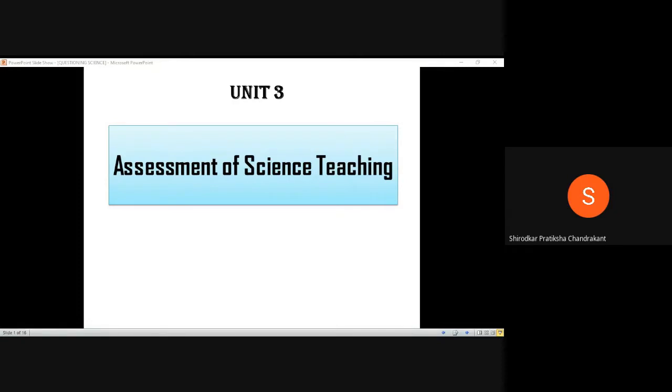We'll be dealing with how we can frame questions using RBT, and which are the higher order and lower order questions. In particular, how to frame higher order questions. If we are in a school and ask a very simple or lower order question, the answers are very expected. But when you frame a higher order question, as a teacher you can get a variety of answers. So we need to focus on higher order questions. We'll see what they are and how we can frame them, and we'll deal with a few examples as well.